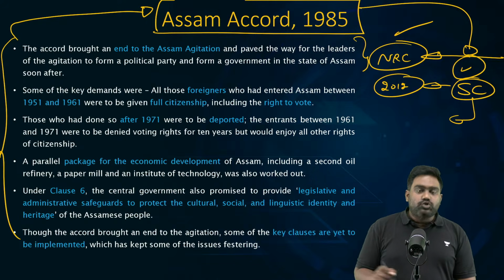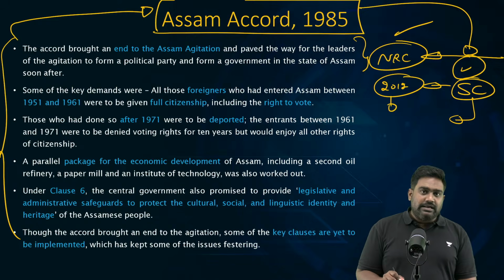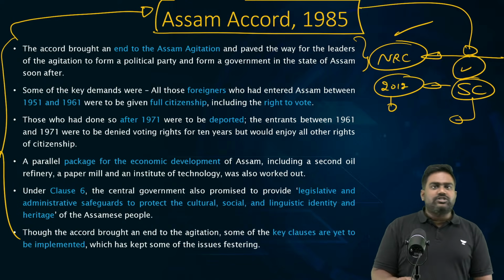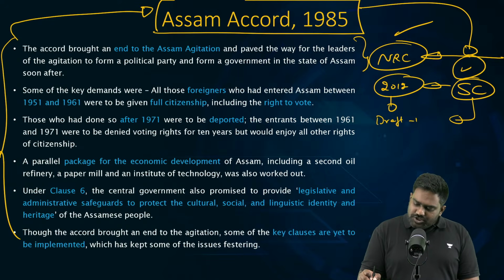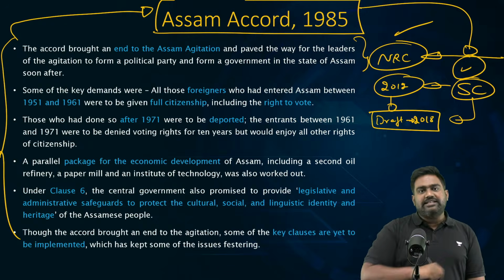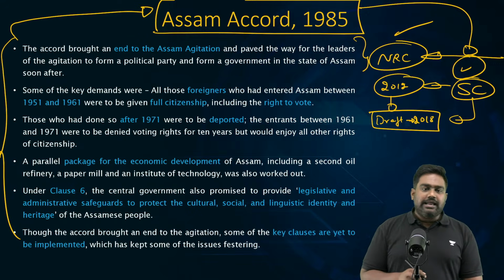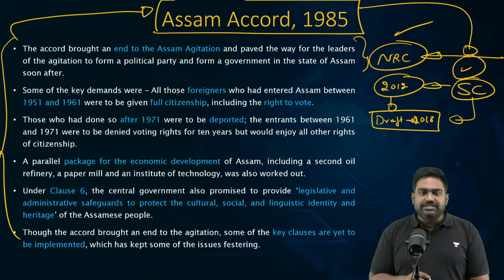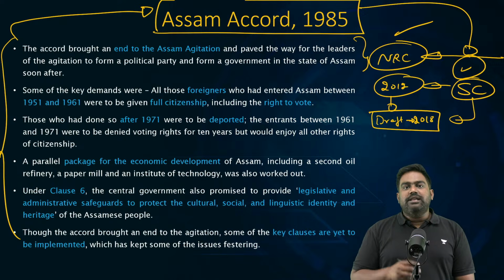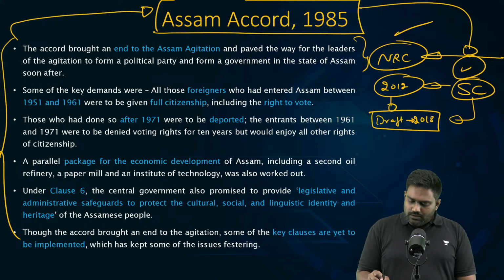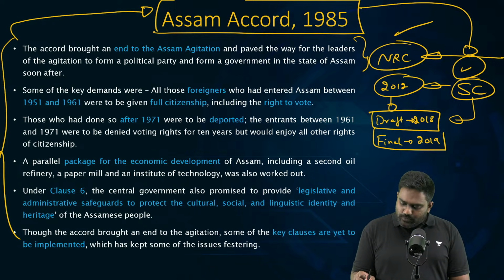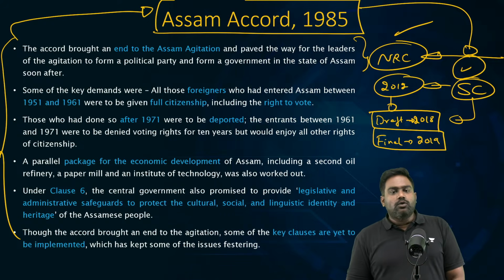So, under the monitoring of the Supreme Court, NRC was carried out in Assam. Verification was done on the basis of around 12 documents, and a draft NRC was published in 2018. Can you guess how many names were excluded in the draft NRC? Any idea? Can someone guess how many people were excluded from the NRC in the draft list of 2018? Also tell me how many were excluded in the final list that was published in 2019. What is the scale that we are looking at?